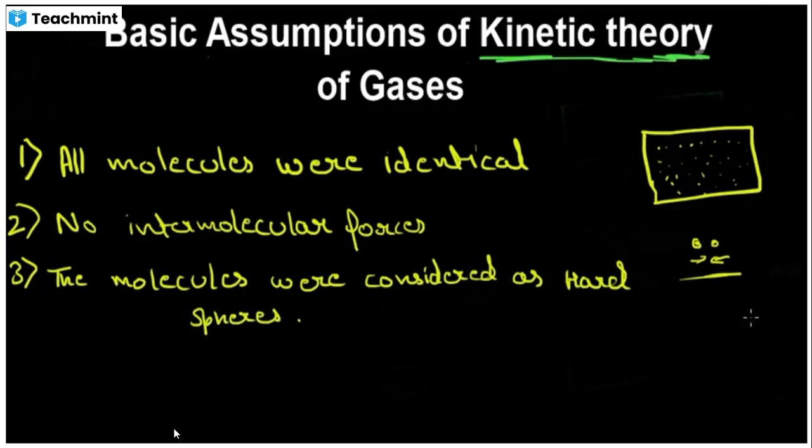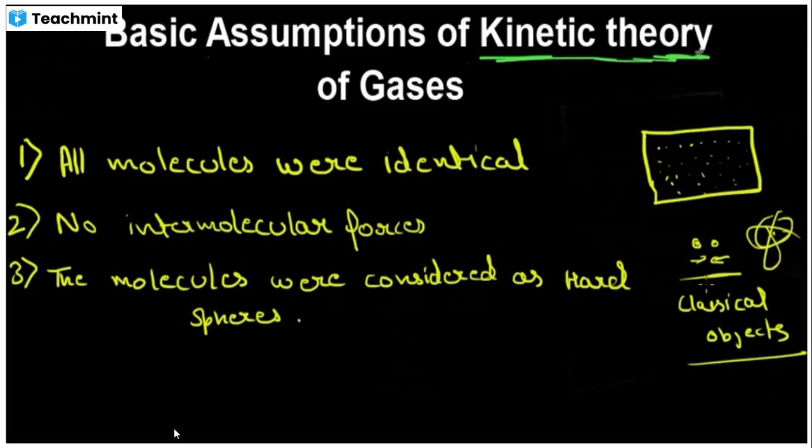That means that the molecules were considered as classical objects, and in classical objects, we can apply the rules of mechanics. So the molecules undergo elastic collision, and from that we develop our kinetic theory. If they were not considered as hard spheres, like atoms or something, they won't behave like classical objects, and we can't apply those rules.